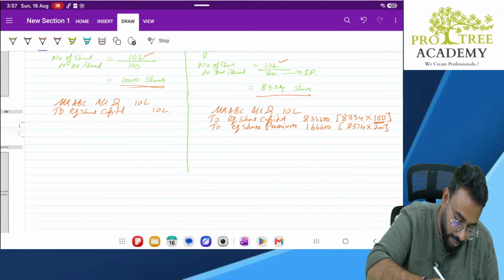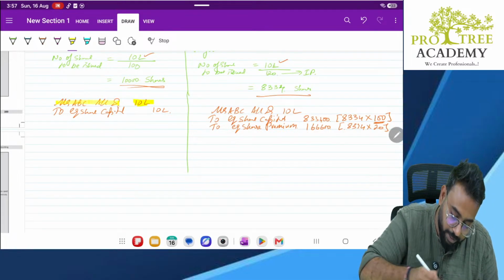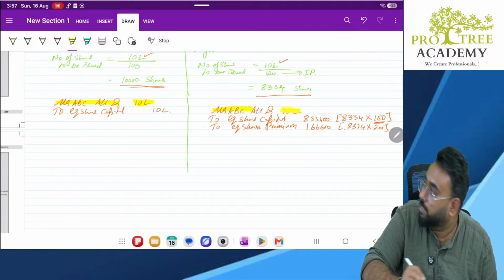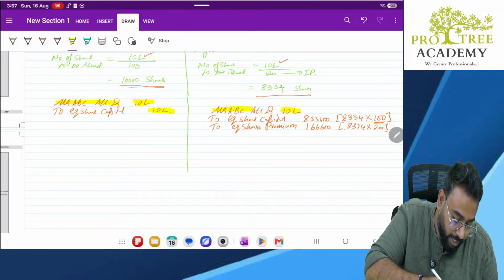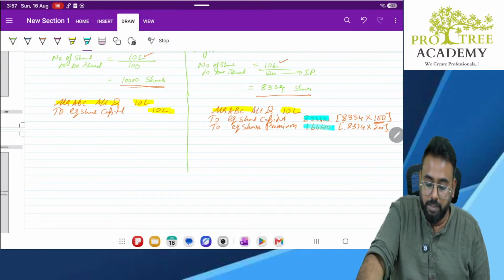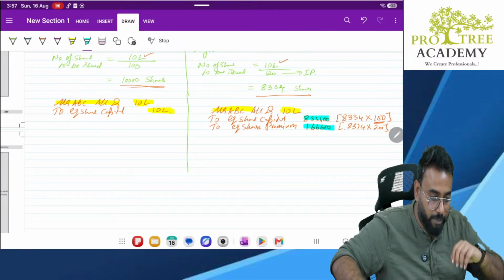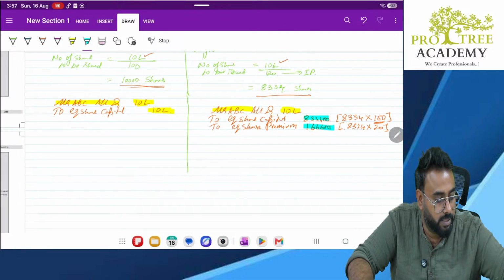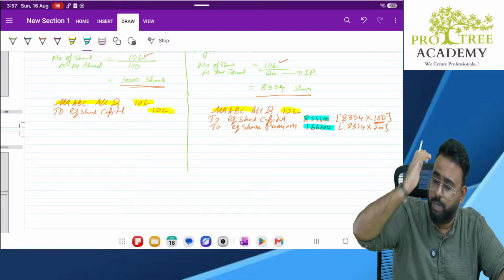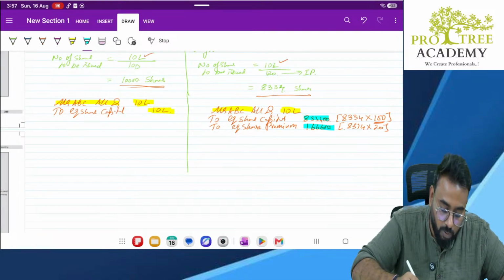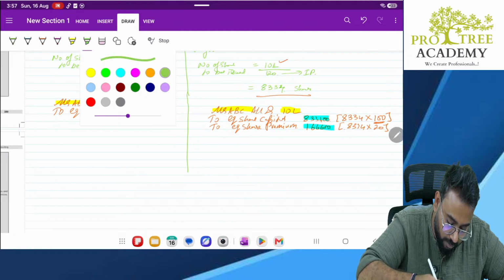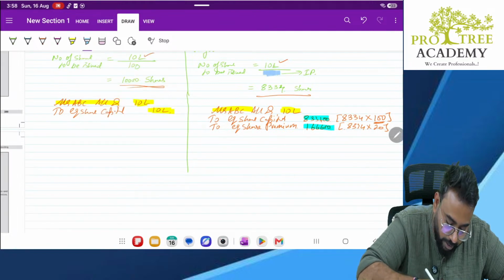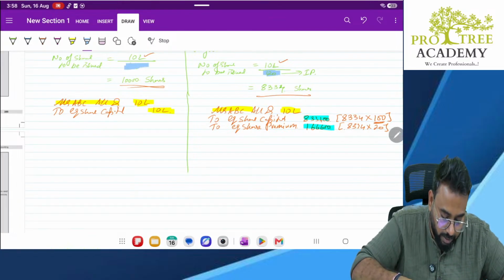So what changed? Debit remains the same, 10 lakhs. And ABC, here also debit remains the same, 10 lakhs. Share capital, there the entire 10 lakh went to share capital. Here it got split between equity share capital and security premium. Understanding? Even when we issue the shares for cash at premium, that is how we pass, no? Same way. Only thing is, here the denominator is different.